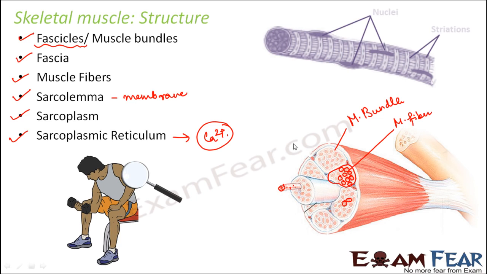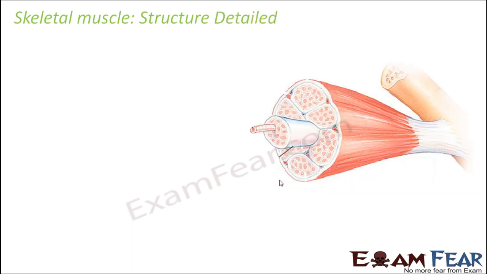So sarcolemma is the boundary or the plasma membrane of each muscle fiber. Inside the muscle fiber you have the fluid called sarcoplasm, and you have sarcoplasmic reticulum which stores calcium. So these are briefly the different parts inside the skeletal muscle structure. Now let us have a detailed knowledge of each of these parts. So we will start with fascicles. Fascicles is just another name for the muscle bundles. So these fascicles together constitute the muscle tissue.